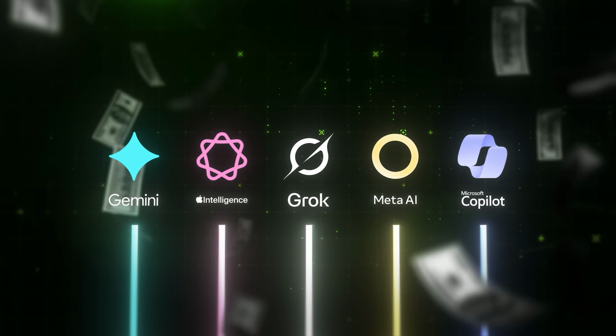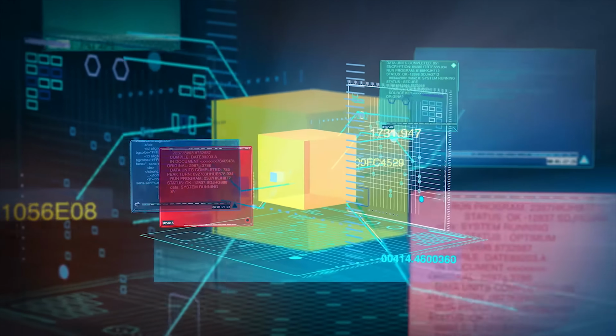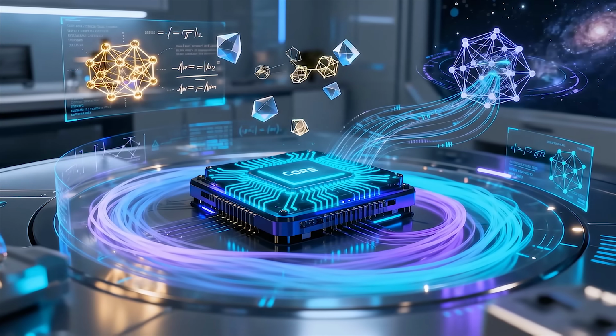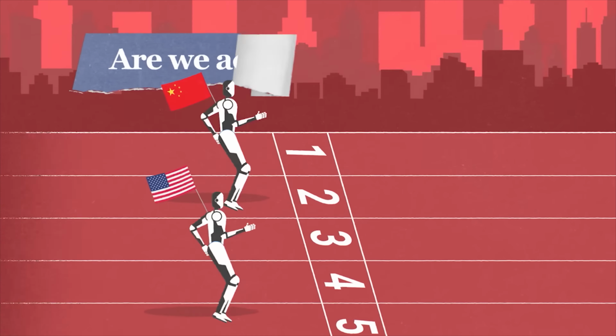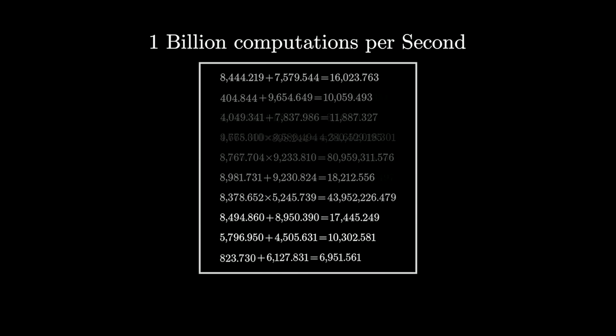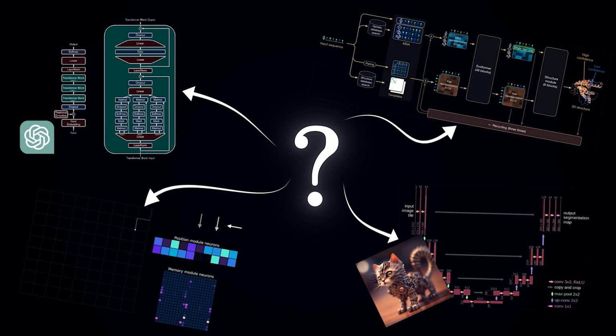AI companies are competing with one another left and right by introducing their own novel patches to the same old engine. But what if the old engine itself needs to change? For nearly a decade, the world of AI has been moving faster and faster, but always along the same track. More data, more parameters, more compute. So we asked a different question. What if we change that track?